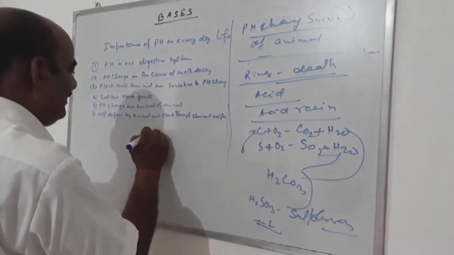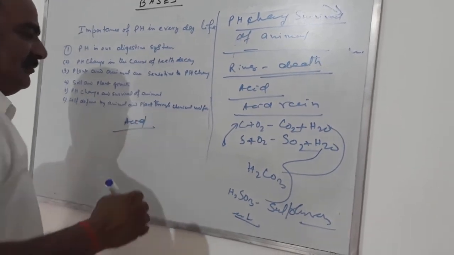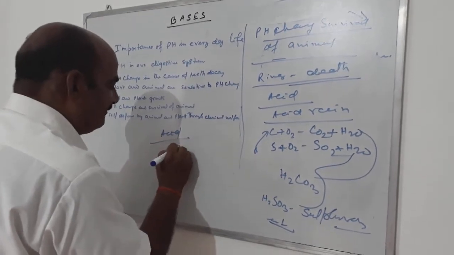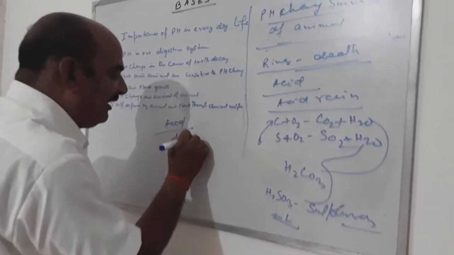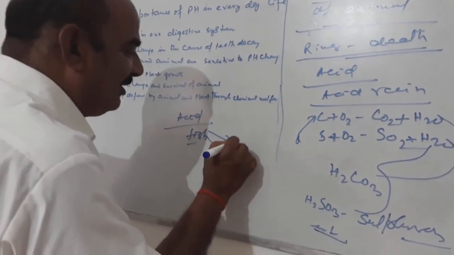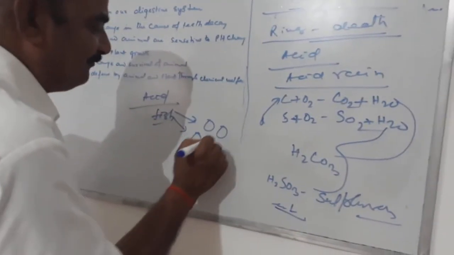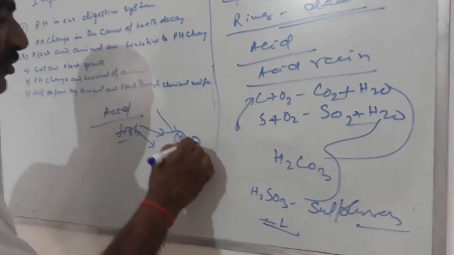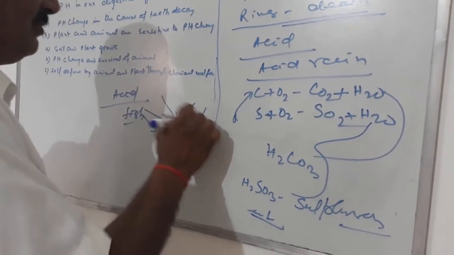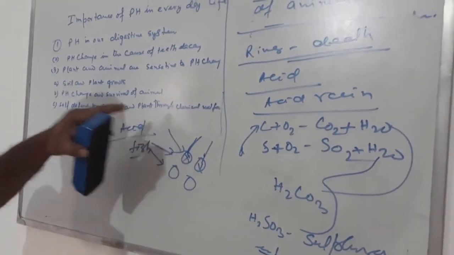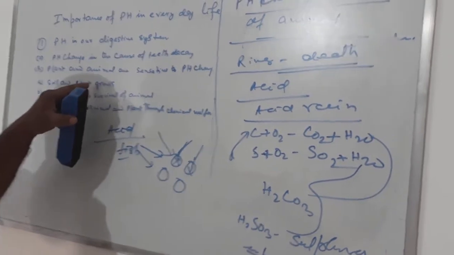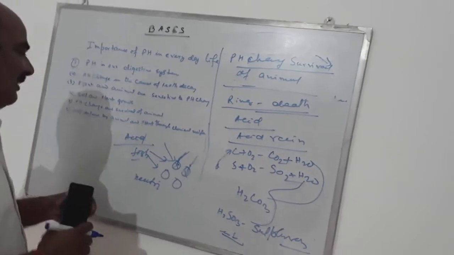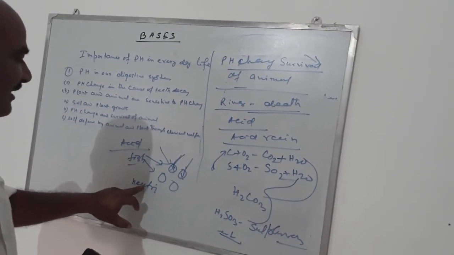When water becomes acidic, all the aquatic animals like fish are affected. What happens in fish? The female lays eggs in the water, and the male and female both lay eggs in the water. When they lay eggs in the water, the acidity damages the eggs, so the fish will not grow. That's why when water becomes more acidic, you must add some base and make the water neutral. Before putting the fish in the pond, you add some base.